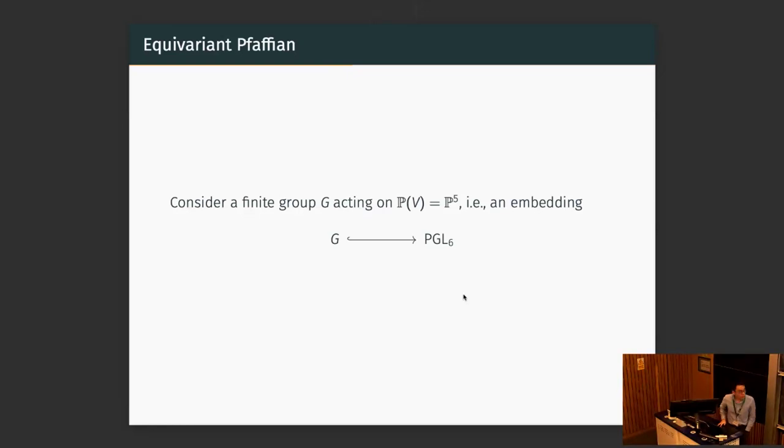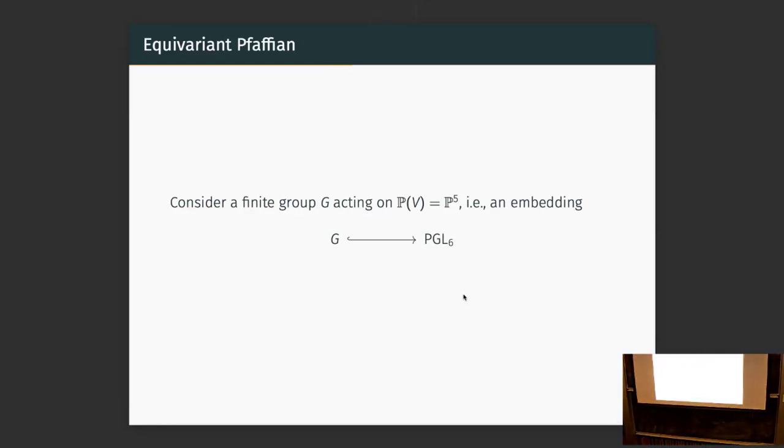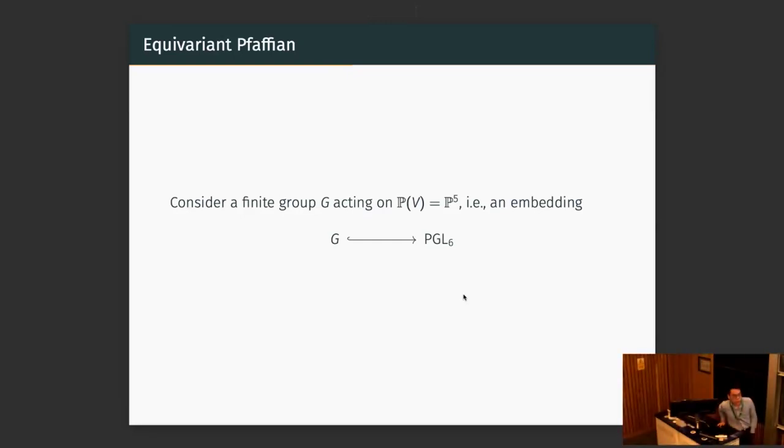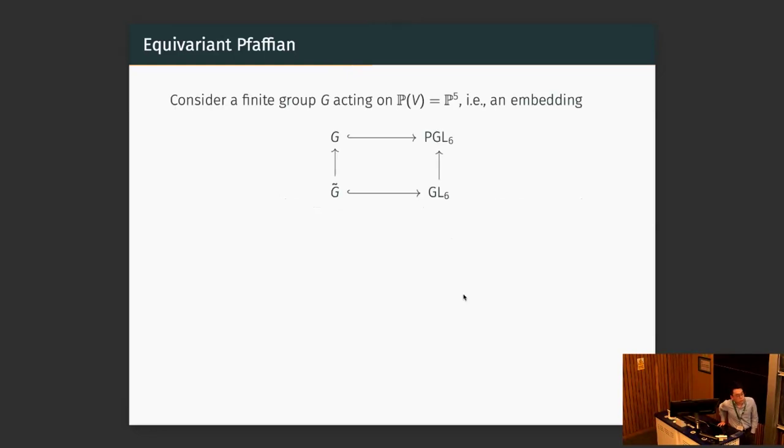So what do we mean when the action arises from the Pfaffian? Here we consider a finite group acting on P5, or just some 6-dimensional projective representation. This gives an embedding of a group G into PGL6. We can find its preimage G-tilde in GL6.